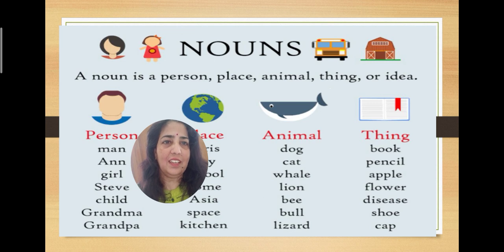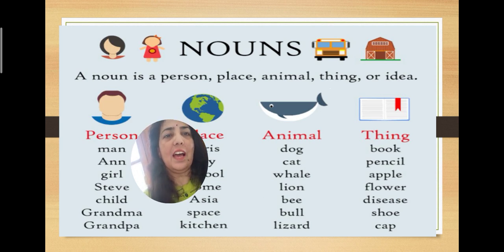Okay, in the same way, you have persons around you in your house. If you are at your home, then you can see your father, mother, your grandparents, your brother, your sister. And if you have a pet animal, you can have a dog, a cat at your home. So notice that each and every person, every place, every animal has a name, and that name is called a noun. The ideas, the feelings, the qualities, every time they also have a name. So they are also nouns.